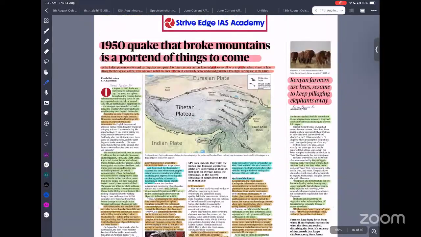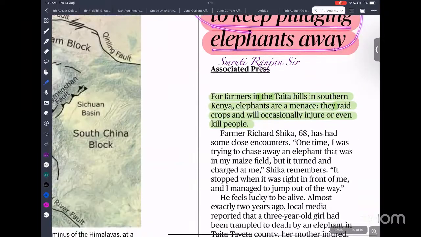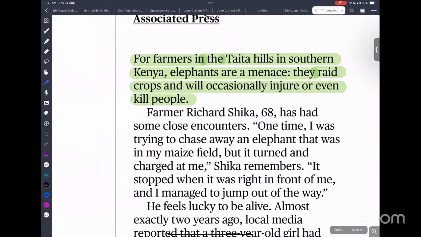Chaliye. So next, Kenya farmer. A farmer in Kenya uses bees and sesame to keep elephants away. Recently in India also we are seeing rising human-animal conflict, particularly with elephants. Elephants are entering into the fields, destroying the standing crop, and killing people.